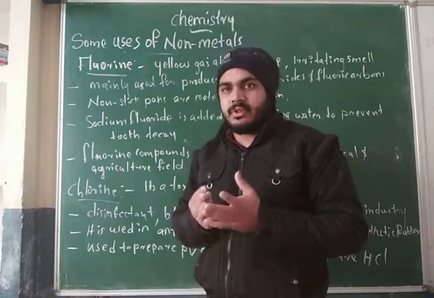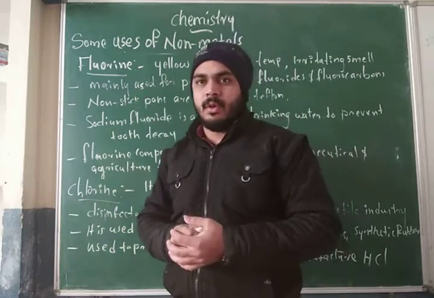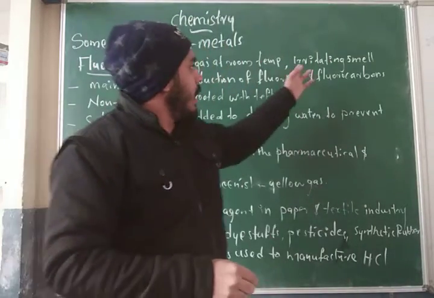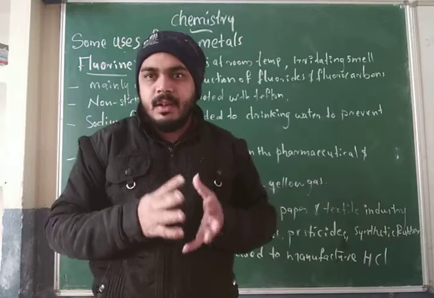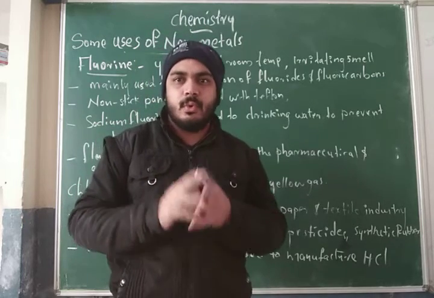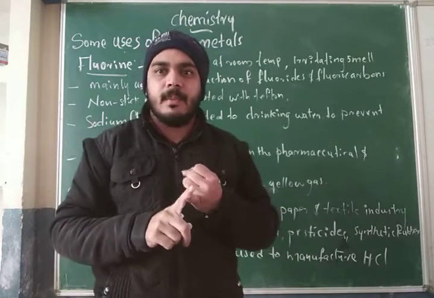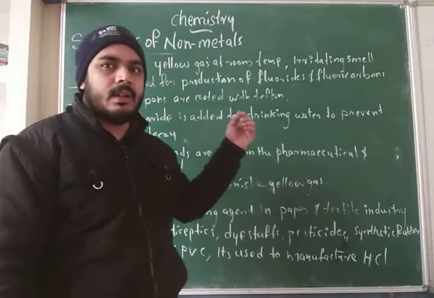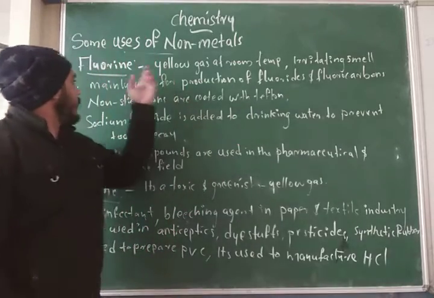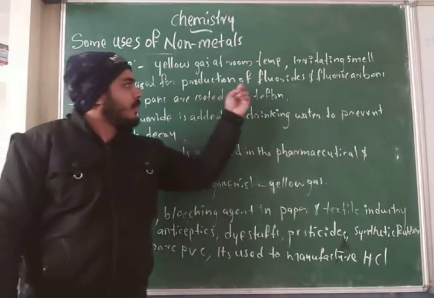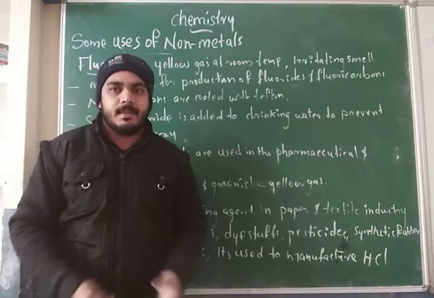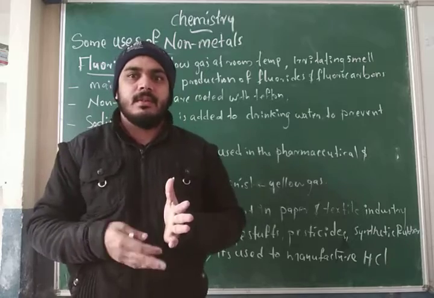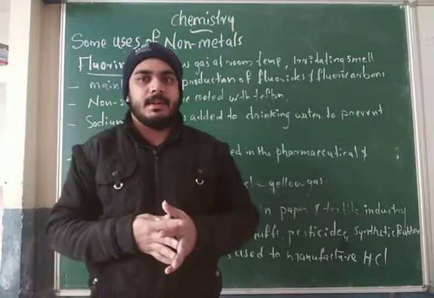And the next non-metal is fluorine. Fluorine is a yellow gas at room temperature with an irritating smell or odor. Two basic characteristics: first, yellowish color, and second, an irritating smell. So a few uses of fluorine in life. First, fluorine is mainly used for the production of fluorides and fluorocarbons.